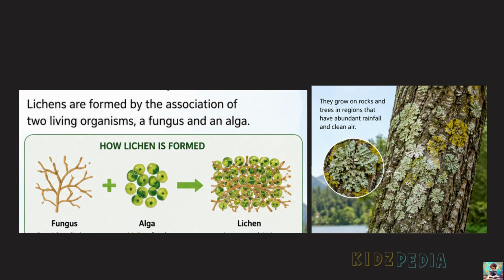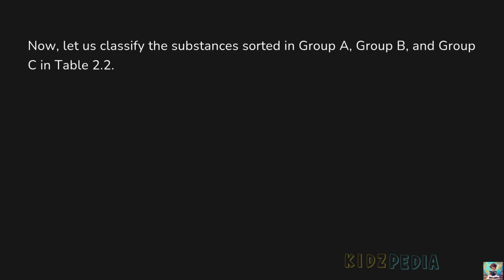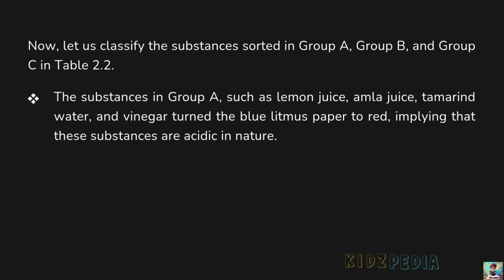If the air is heavily polluted, lichens usually do not grow well. Now, let us classify the substances sorted in Group A, Group B and Group C in Table 2.2. The substances in Group A such as lemon juice, amla juice, tamarind water and vinegar turn the blue litmus paper to red, implying that these substances are acidic in nature.